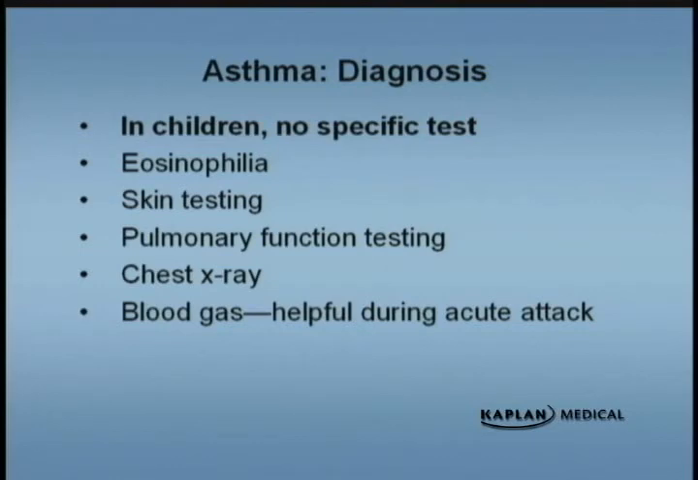The blood gas is very helpful during an acute phase of the attack, and you might actually get a question like that. In the initial part of the asthma attack, the patient will be basically hyperventilating a little bit. So your blood gas may show a normal or slightly high pH and a normal or slightly low PCO2.